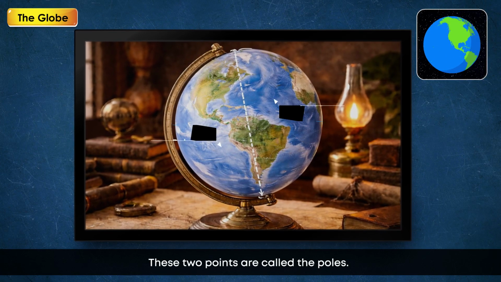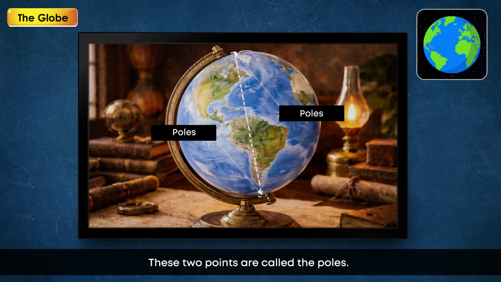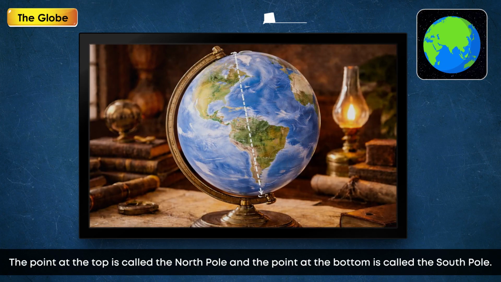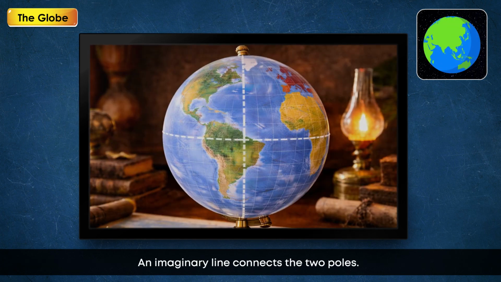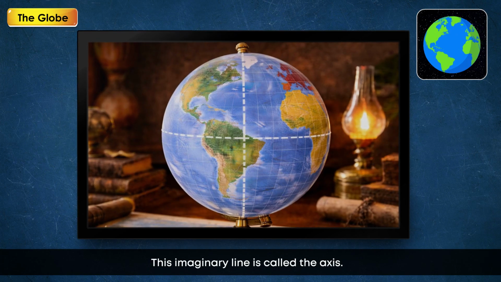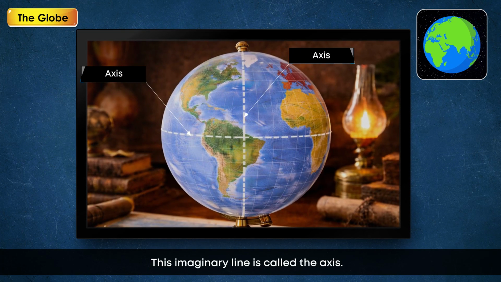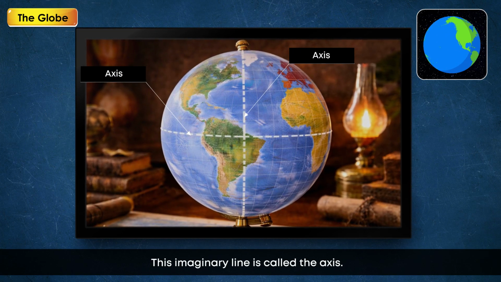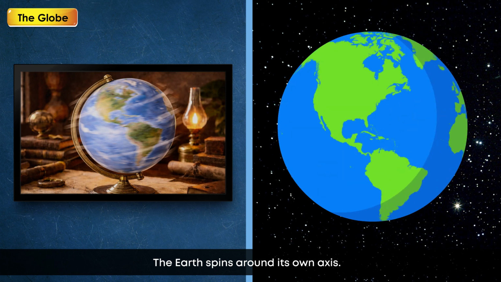These 2 points are called the poles. The point at the top is called the North Pole and the point at the bottom is called the South Pole. An imaginary line connects the 2 poles. This imaginary line is called the axis. The Earth spins around its own axis.